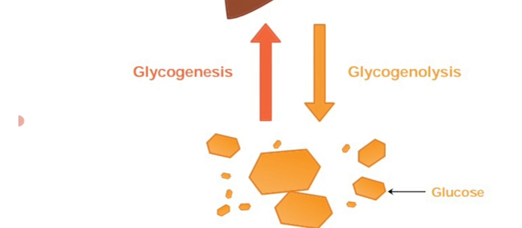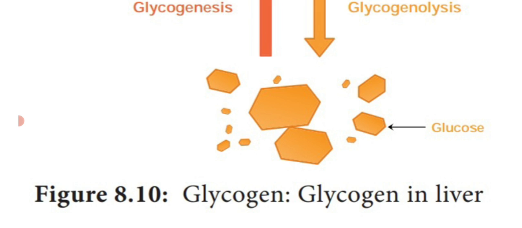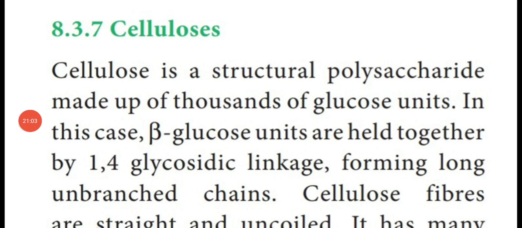Two processes occur, glycogenesis and another one, glycogenolysis. So that means they are made up of many glucose molecules. So this glucose is stored in the liver region of animals. It is the only polysaccharide which is present in the animal body. Next one, cellulose. Cellulose is a polysaccharide which is present in the cell wall of a plant cell. This is also made up of thousands of monosaccharide units or glucose units.